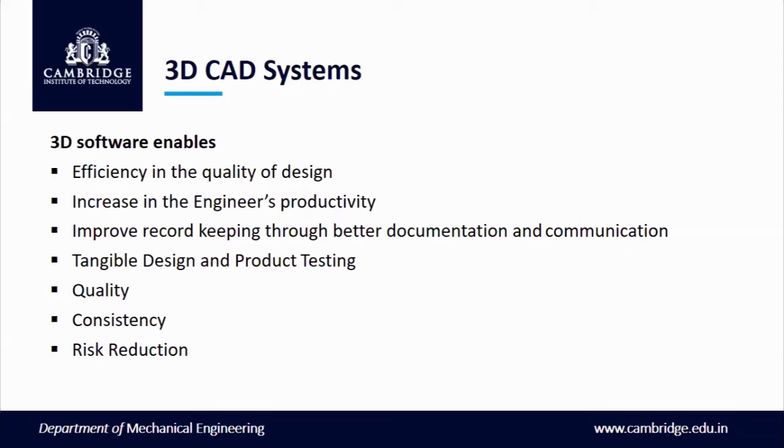So, tangible design and product testing. Once the design is done, certain steps are taken care of by product testing. Product testing tells you what your product is all about: whether the design has been done properly with good quality, and whether the engineering productivity has been very good. Once all that is done, you can think about how the testing is done and what good output you get from it, where the rejection should always be less.